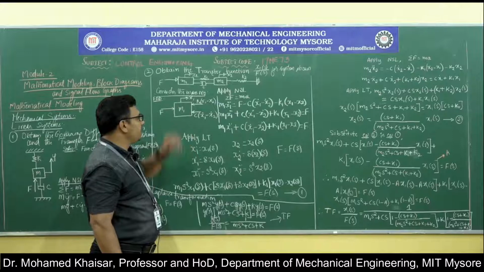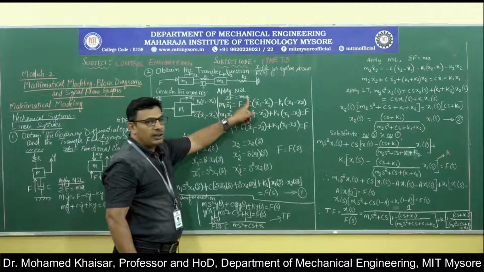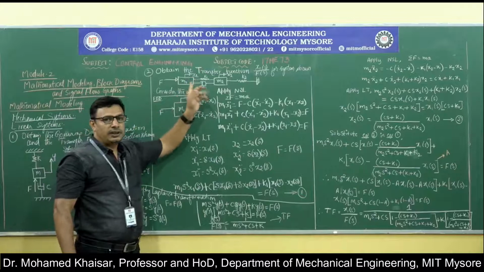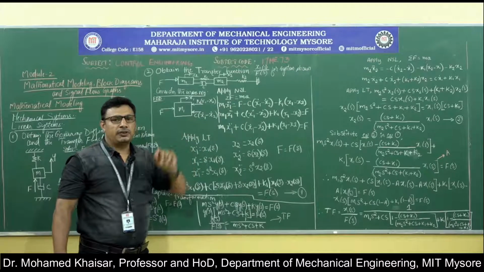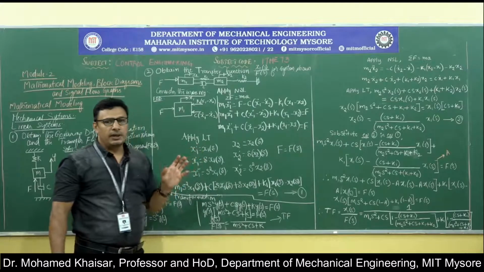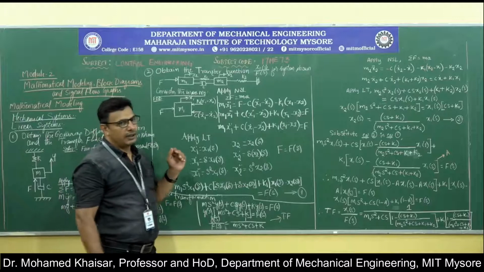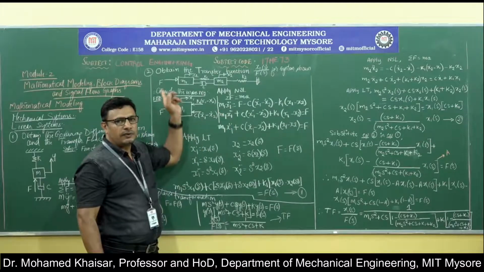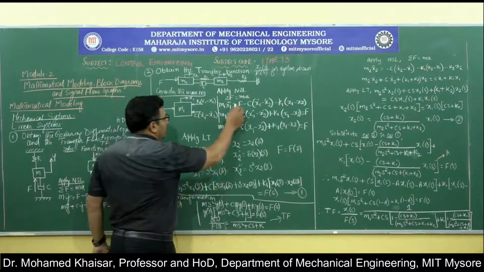Since we are considering the mass m1, m is m1, and a is the acceleration. Since the displacement here is x1, the velocity is going to be dx by dt, which is x1 dot. Then acceleration will be d square x1 divided by dt square, which, since it is a double differential, is written as double dot. So since we are analyzing the mass m1 with displacement x1, it will be m1 into x1 double dot is equal to.